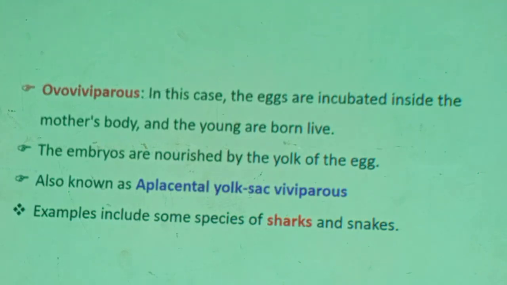Ovoviviparous, its egg has its own yolk sac, already prepared food. It uses that yolk sac without being a parasite on the mother's body. And the only difference from oviparous animals is that in ovoviviparous animals, the embryonic development occurs inside the female's body.